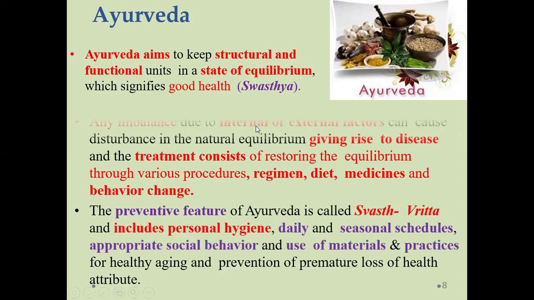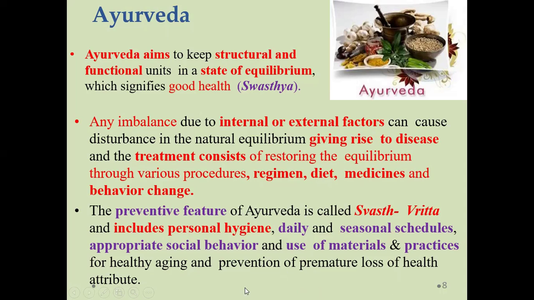So any imbalance in the internal as well as the external factors leads to the disease condition, and the treatment consists of restoring the equilibrium through various procedures such as regimen, diet, medicine, and behavior changes. These are the four components on which the Ayurveda system of medicine is based.